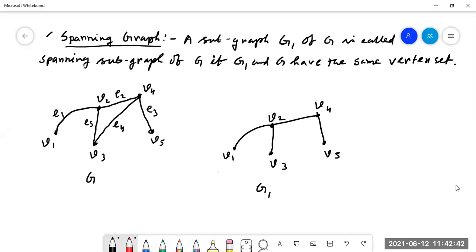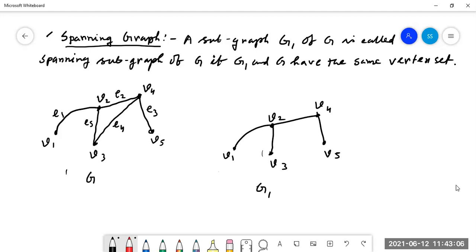Spanning subgraph means all the vertex set will be the same. Here the vertex set for G is V1, V2, V3, V4, V5, and the vertex set of G1 is also V1, V2, V3, V4, V5. But the number of edges of G1 is less than that of G, so G1 is a subgraph of G. Is it clear what a subgraph is?